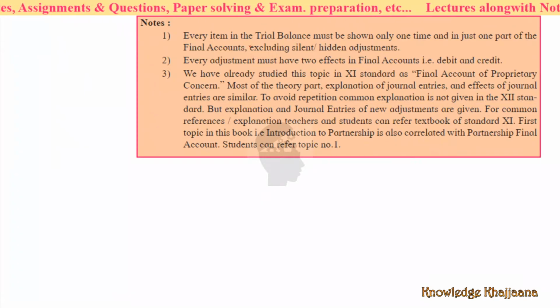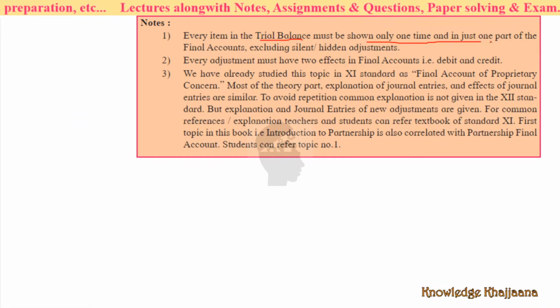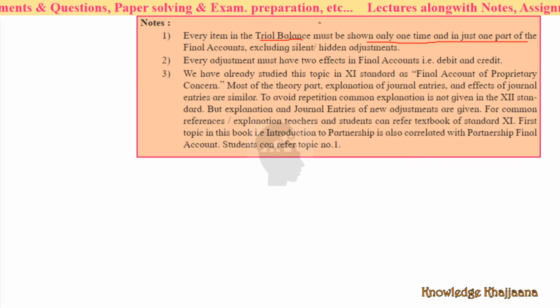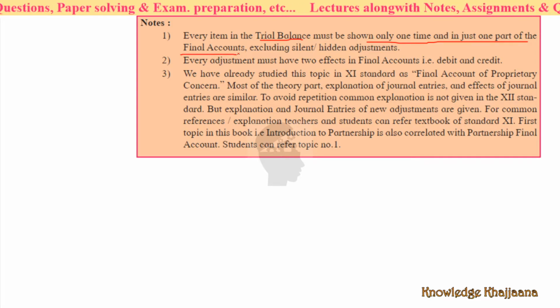See, every item in a trial balance must be shown only on one side. This is the rule. Whatever balances are given in the trial balance must be shown only one time, in just one part of the final account. Final account means either the trading account, or the profit and loss account, or the balance sheet.